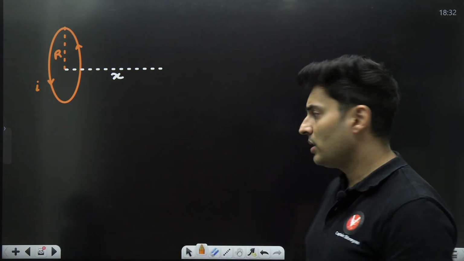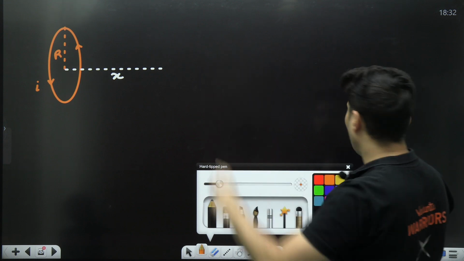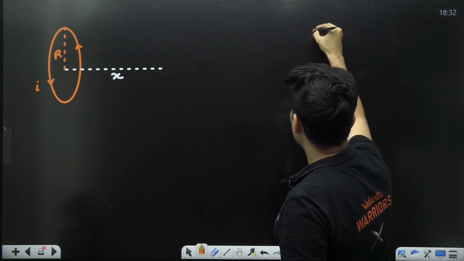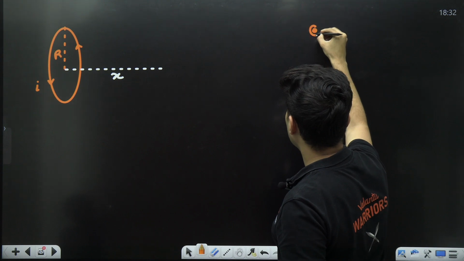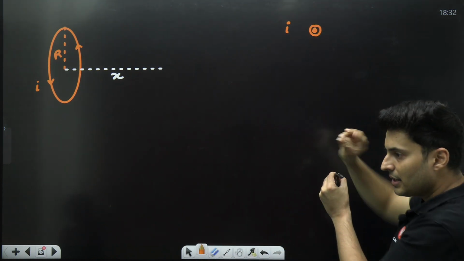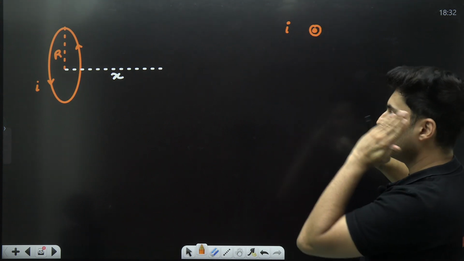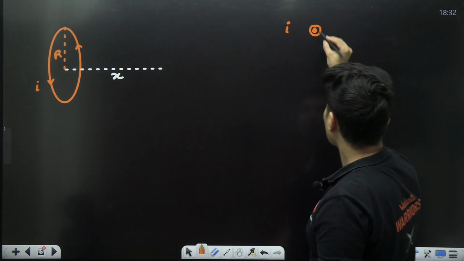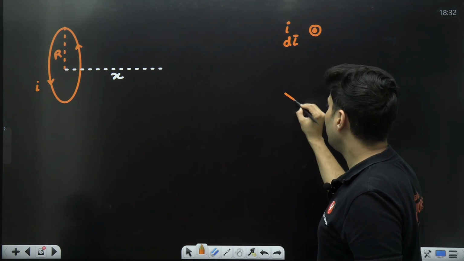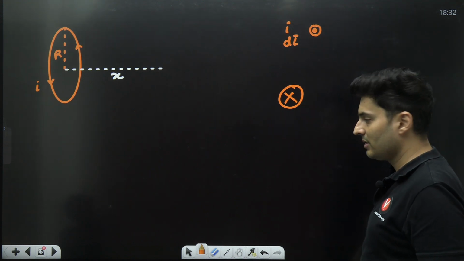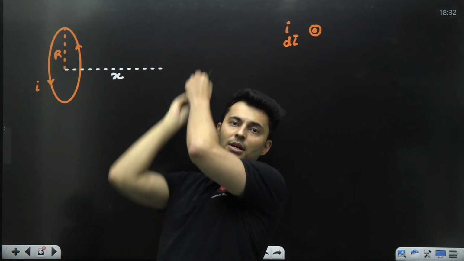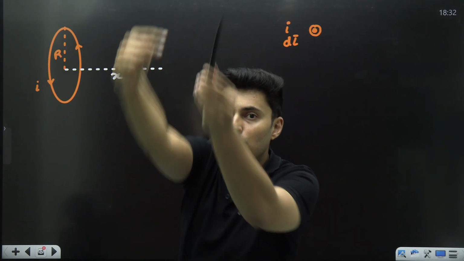You start with Biot-Savart's law. So take the topmost element, the topmost wire. Just think about it. The topmost small element has a current which is coming towards you. It is going from behind and coming towards you. Visualize this in 3D. The length of the element is basically dl, and it is coming towards you. That's why this dot. If it is going away from you, I will show it as a cross. Is that clear? So at the topmost point, the current is coming towards you. It goes behind, goes from the top, again it goes round and round.